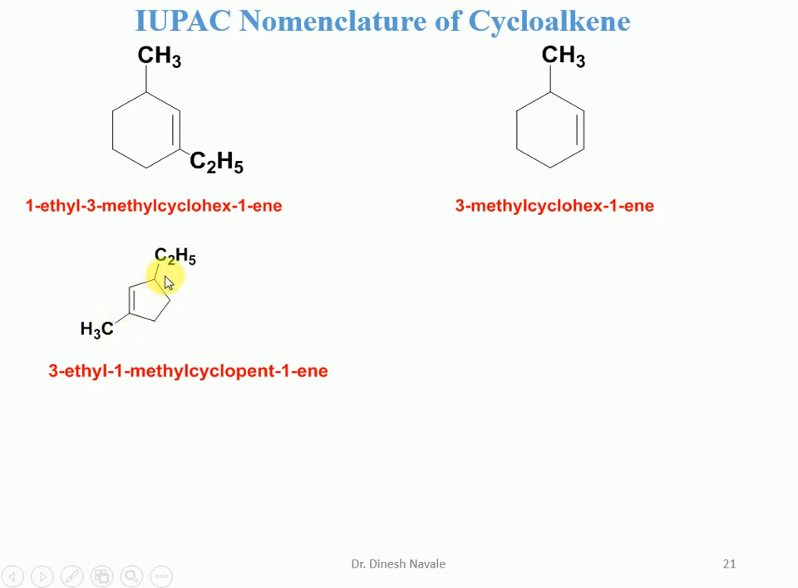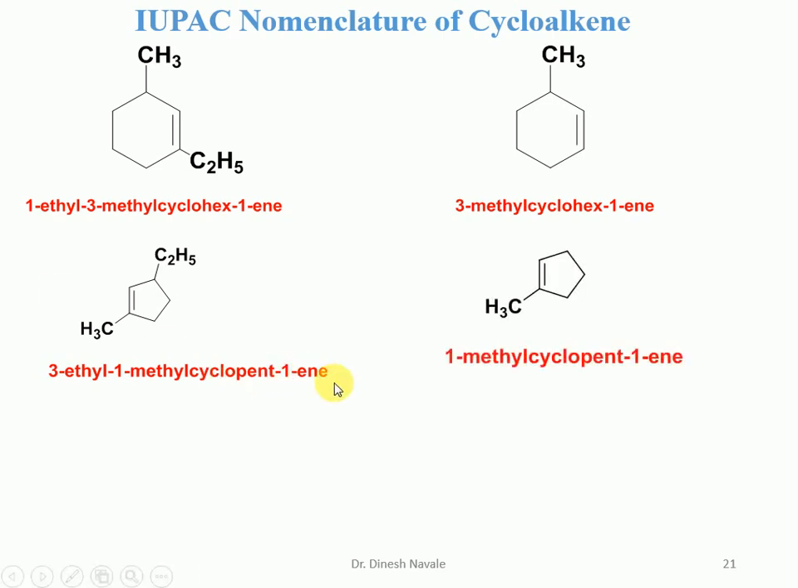And methyl and ethyl substituents are there, so we have to give the numbering here, because the double bond should get the lowest possible number. So it is 1-methyl, 3-ethyl, but as per the IUPAC rule, we have to give the lowest possible number to the substituent as well as follow the alphabetical order. So it will become 3-ethyl-1-methylcyclopent-1-ene.